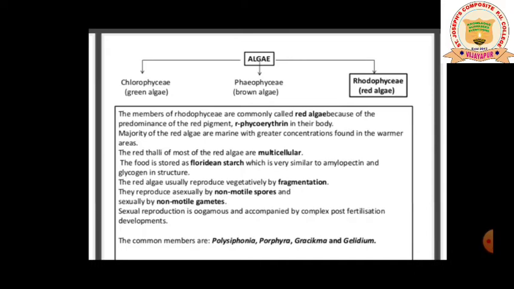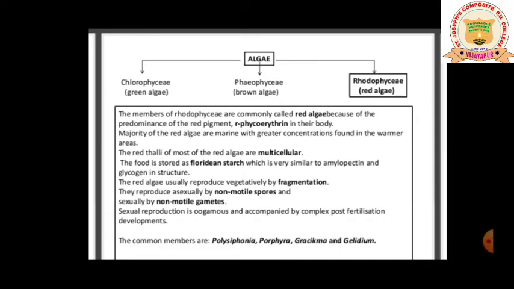The pigment which gives green color is chlorophyll, and the pigments which give brown color are fucoxanthin and xanthophyll. Now Rhodophyce, which give red color to the red algae, have R-phycoerythrin. So R-phycoerythrin is the pigment responsible for giving red color to the algae.